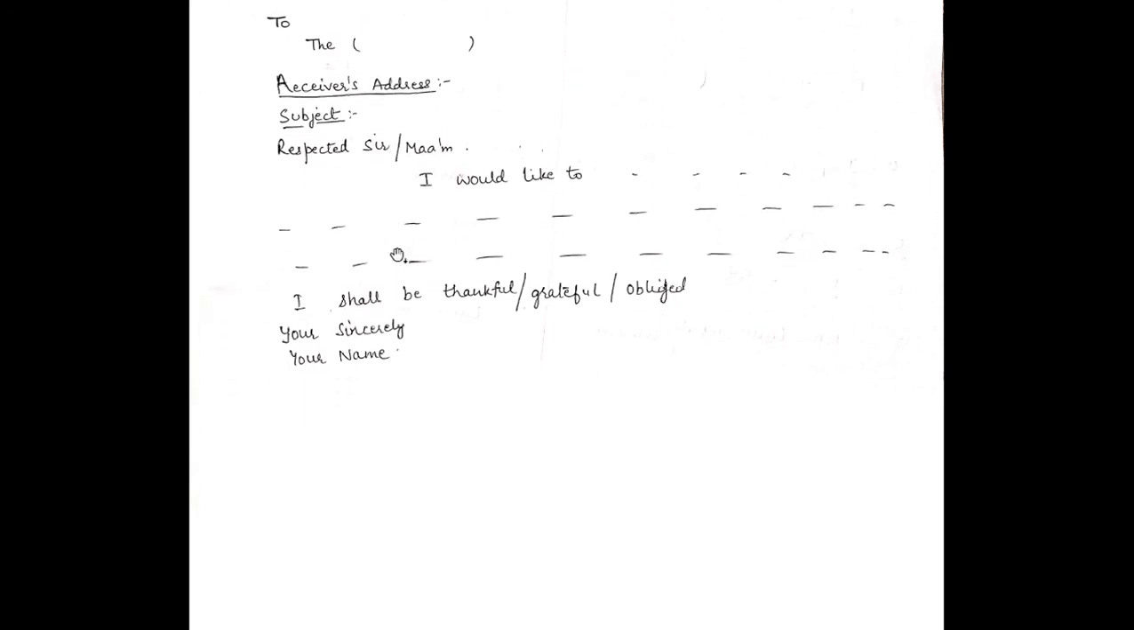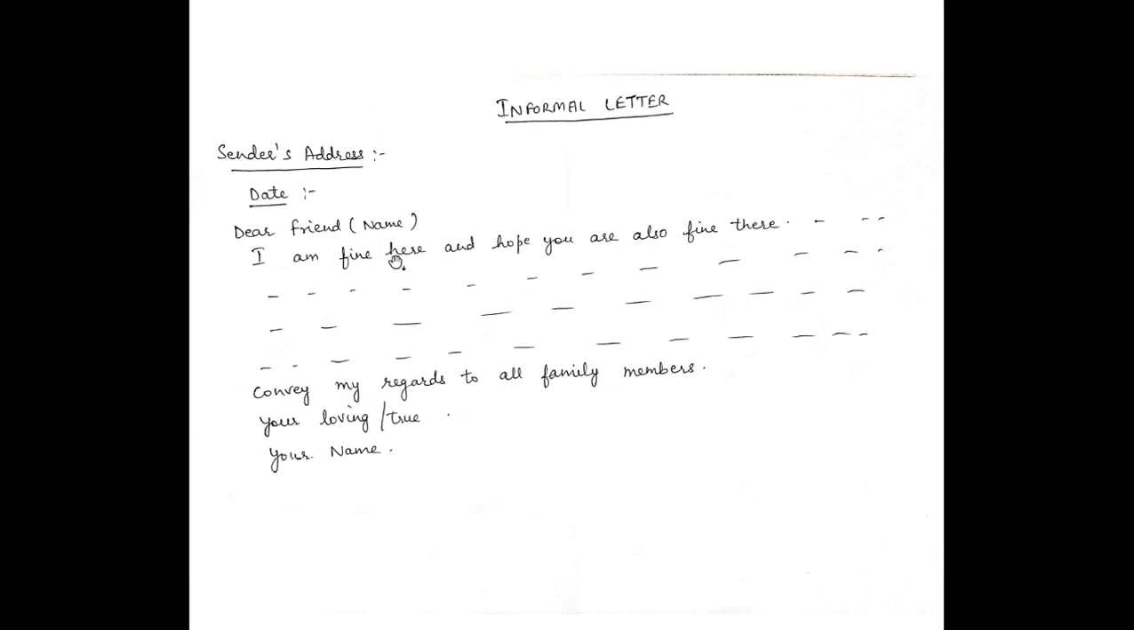Now let us come to the format of the informal letter. It is very simple. In an informal letter, you will write only your address because you are sending the letter, and you will write the date. Then you can write not "Respected" but "Dear." If you are writing to your father, you can write Dear Father, Dear Mother, or Dear whoever. If you are writing to your friend, you can write Dear and the name of the friend. And how to begin this informal letter: I am fine here and hope you are also fine there.